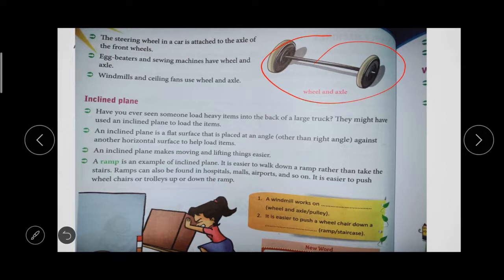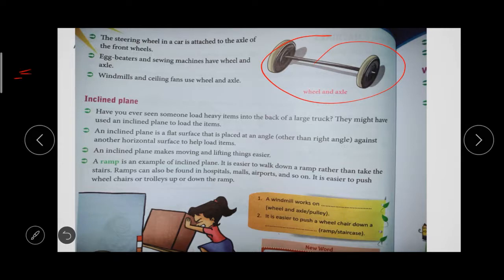For example, beaters, the cake makers' beater, egg beaters. These have wheel and axle. And windmills, ceiling fans, everything has a wheel and axle.